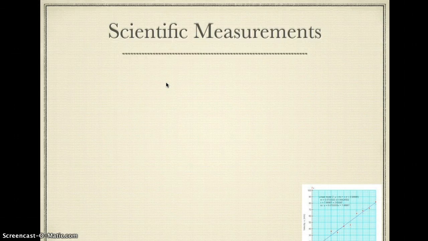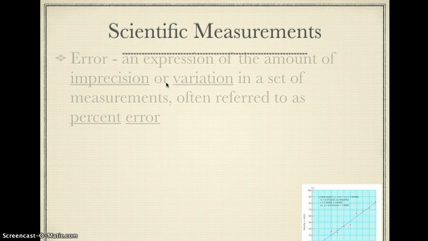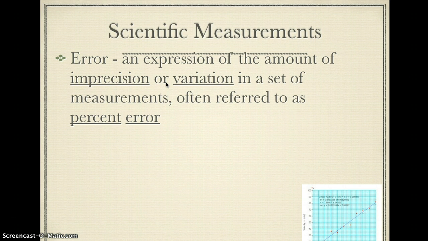When we look at other scientific measurements, if we look at the bullseye example, ultimately we have a problem there of what we call error. Error is how far off we are. It's an expression of the amount of imprecision or variation. Now those might be big words, but what they mean, to vary means to be off. If you're shooting baskets, you're shooting free throws, and you say that your shots are varying, it means that they're not the same every time. They're off more. And so variation, imprecision just means that the numbers are not close to each other, or they're not getting close to what we want it to.